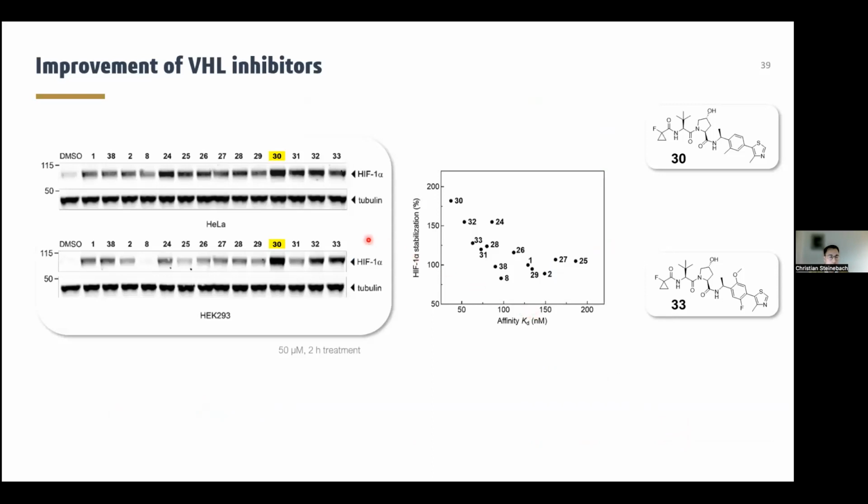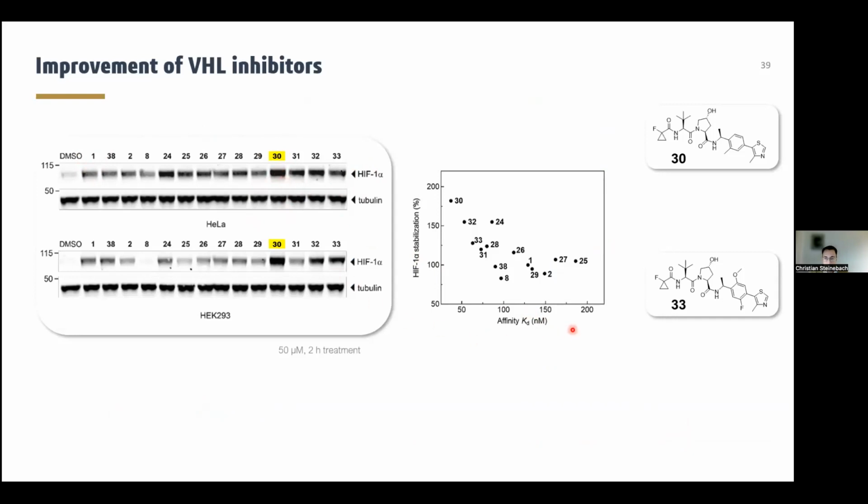Compound 30, along with other selected inhibitors, were then also evaluated in cells for their capacity to stabilize HIF-1 alpha. And here you nicely see that we really improved the compound. Compound number 1 is VH298 over the course of these iterations.